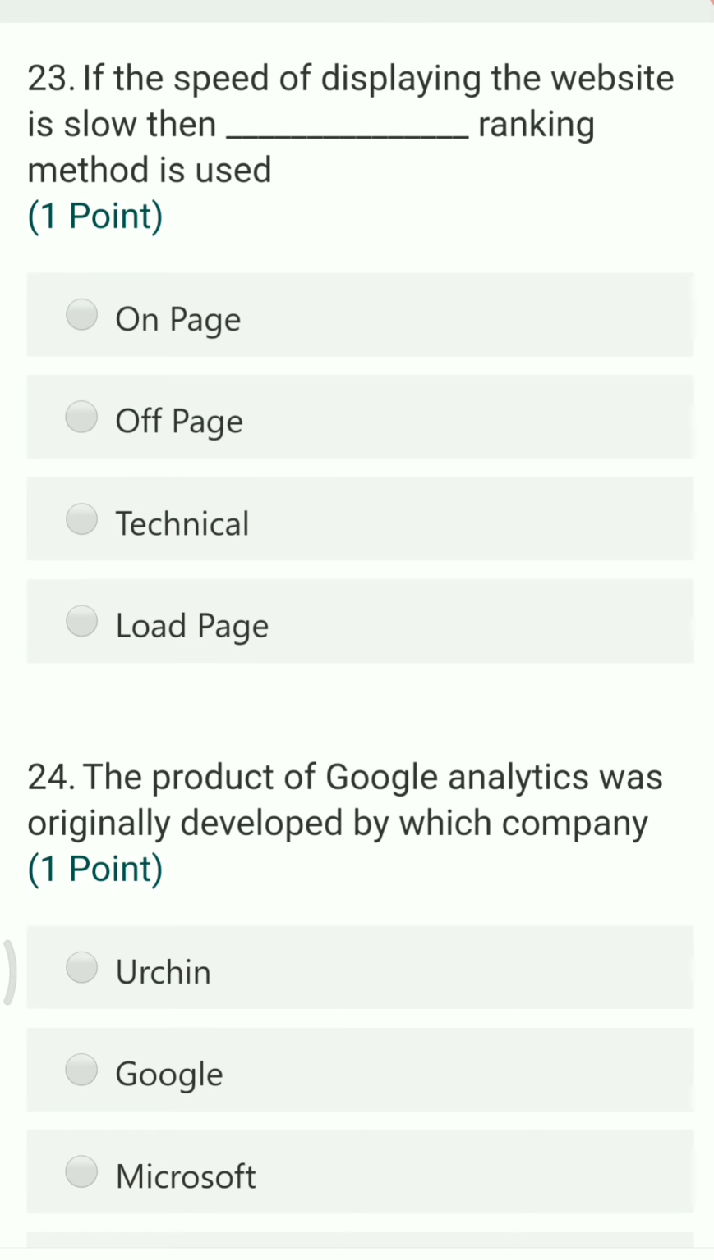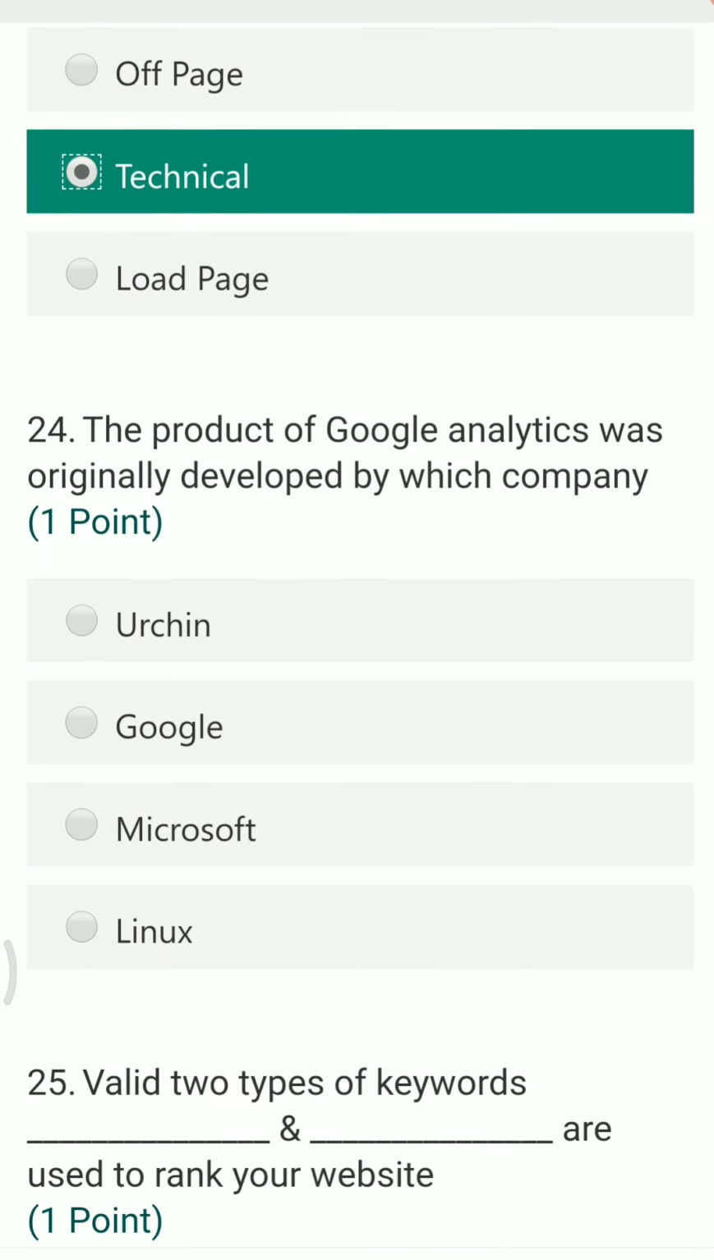Next question. If the speed of displaying the website is slow, then the ___ ranking method is used. Here no such load page method exists. On page, off page and technical exist. The right answer for the slowdown of a website is technical SEO.